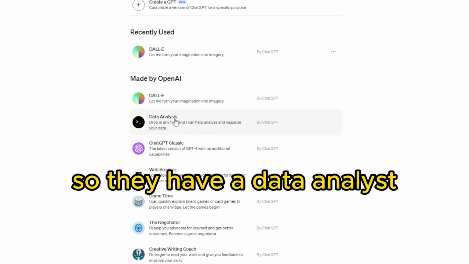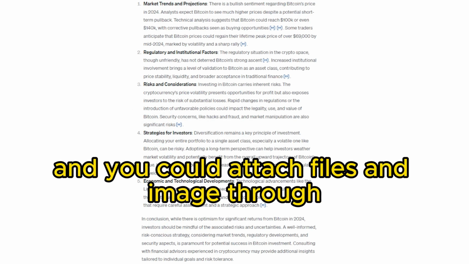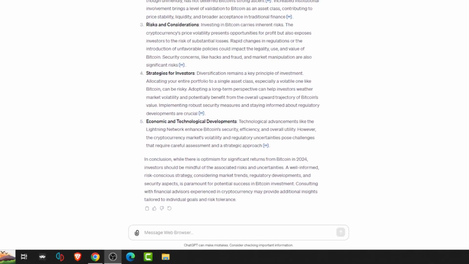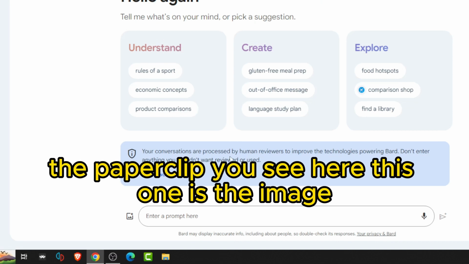These are good enough. So you have a data analyst, and you could attach files and images through the paper clip. The paper clip you can see here. And this one is the image.